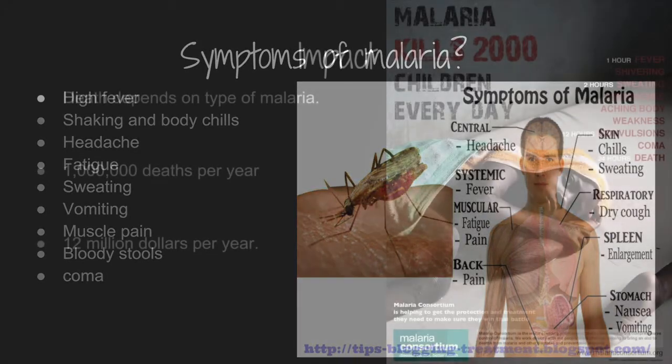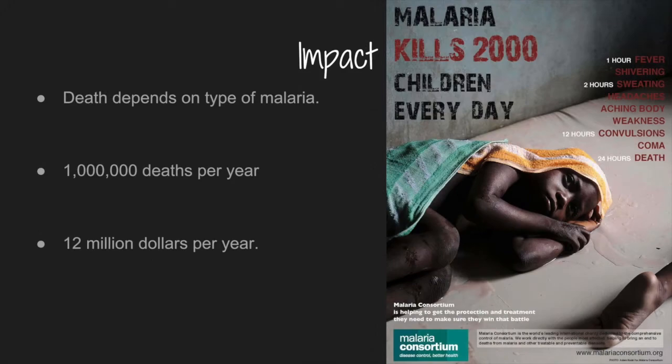Usually death will depend on the type of malaria that the individual catches. Whether someone dies from malaria or not depends on the treatments that they receive. Children are also at risk of dying from the virus because their body is still developing. 1 million people a year die after being infected with the virus. The statistic for 1 million deaths per year is the estimated number.